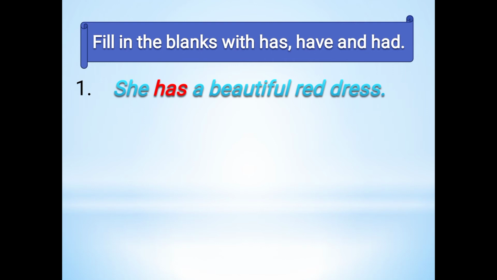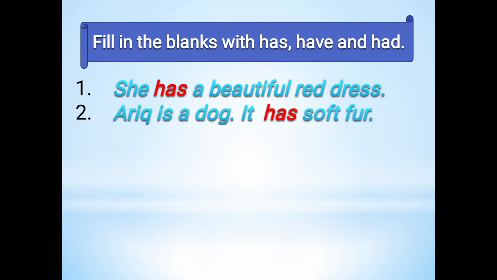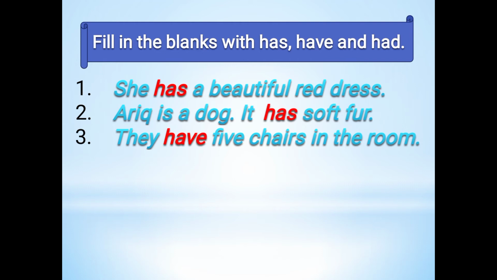Next, we will discuss the fill-in-the-blank examples of has, have and had. So here, she has a beautiful red dress. As you all know, he, she, it are used with has. So we have written has over here. Likewise, the next example: Eric is a dog. It has a soft fur. So same, with it we will use has. They have 5 chairs in the room. So we are using have over here because it is a plural word. They is considered plural. I have a dog. So I is always plural, so we use have.